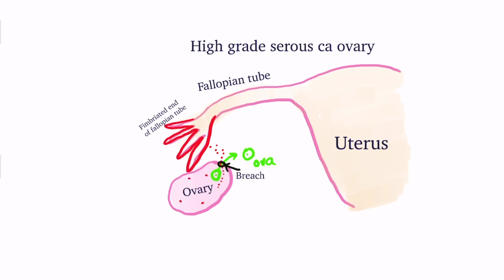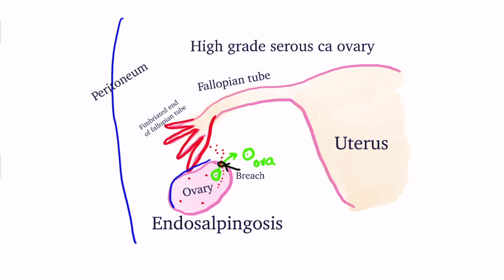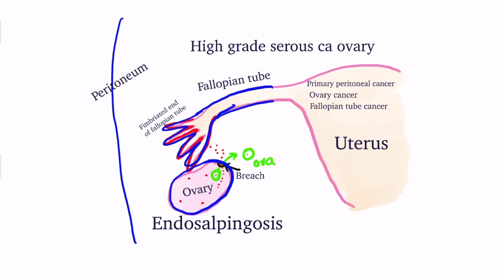This is called endosalpingosis. The lining of the peritoneum, and the lining over the ovary and fallopian tube, are all part of the coelomic epithelium. Hence, primary peritoneal cancer, ovarian cancer and fallopian tube cancer are considered under one group.